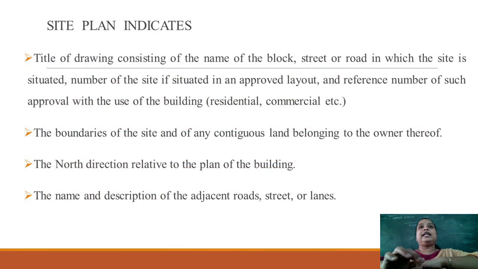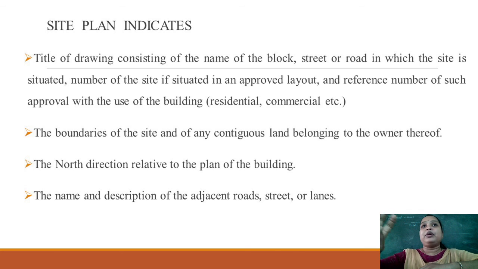Next, see here actually what the site plan indicates. Your drawing consists of, first, the name of the block and street and road in which the site is situated, the number of the site where it is located, the approved layout and the reference number of the approval, with the use of the building. It may be any residential building or any commercial building.